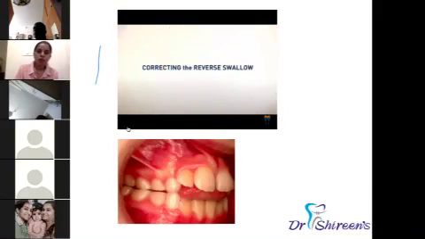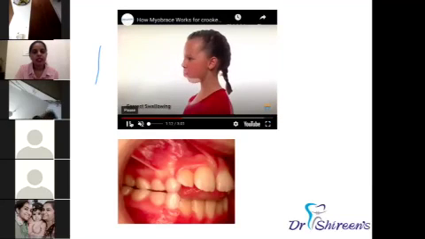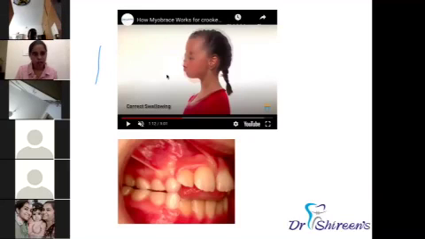Always seek the help of a myofunctional orthodontist, who can correct all this with simple exercises and simple appliances. Simple exercises and appliances can help to correct these muscle imbalances and achieve a normal swallowing pattern. Okay, so this is about swallowing.